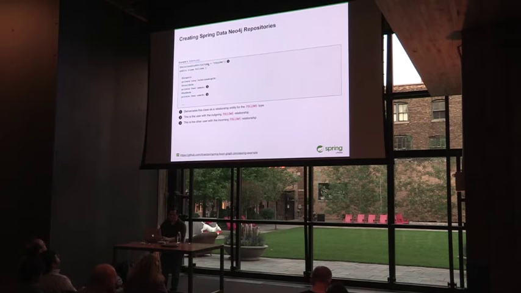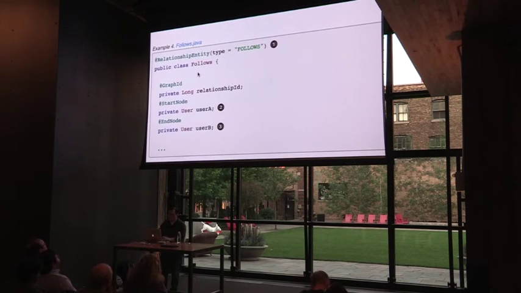So the other object here we need to create is the follows object, and that's going to be very similar to the user POJO, but much simpler. Here at the top we have relationship entity instead of node entity, and then I'm going to specify that this should be the type follows. Then I'm going to have my unique graph ID. This will be the ID of each relationship.